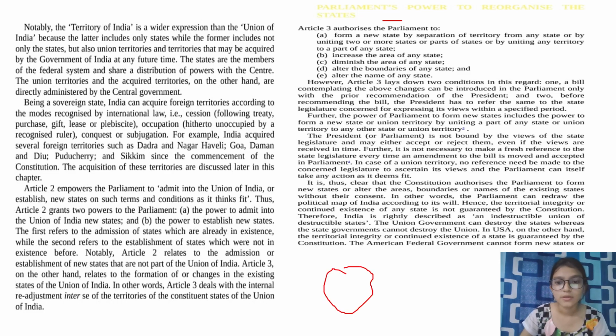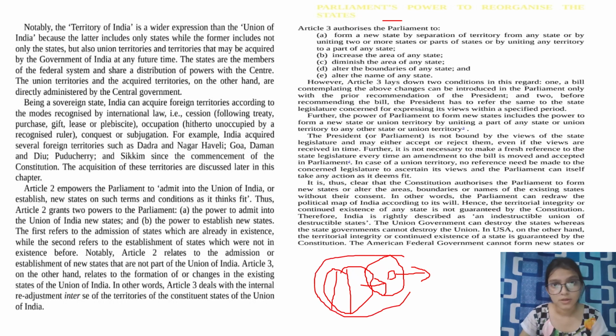For example, this is a particular state. If the Parliament wishes, it can make two states from it. And if it wishes, it can also add some of the other areas from other states and merge them together. If it wishes, it can also curtail some of the areas of the state, and as I said, it can also bring other areas from other states. It can also change its prior name. For example, if this state is named Raja, if the Parliament wishes, it can rename it as Rani. So these are the kind of powers that the Parliament has under Article 3 of the Constitution.